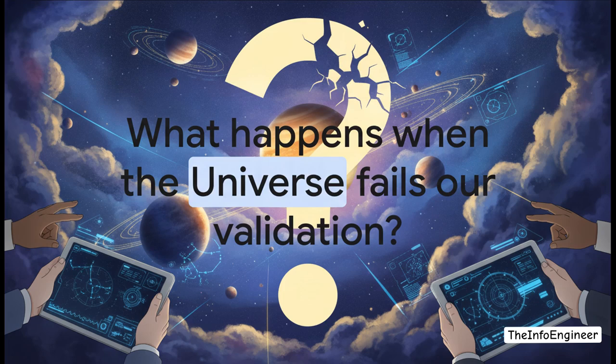For literal centuries, we thought we understood the precise manufacturing process of a solar system. We had the blueprint. But then, as our tech leveled up, the cosmos started feeding us data that completely rejected our build spec. I mean, we started finding planets in places where the laws of physics, at least as we understood them, said they absolutely could not exist.